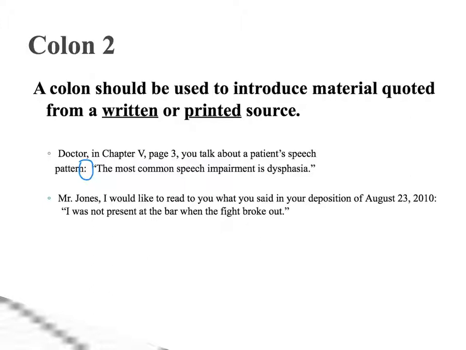Mr. Jones, comma, I would like to read to you what you said in your deposition of August 23, 2010, colon, and again 2 spaces, open quote, I was not present at the bar when the fight broke out.